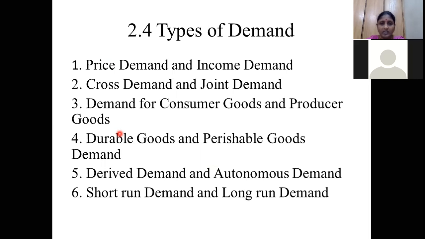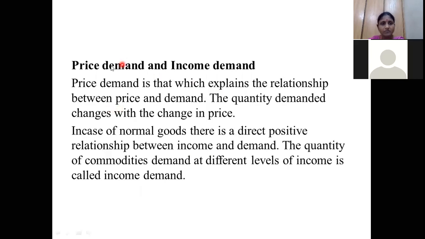Because whenever the price of a good increases, the quantity demanded of that particular product is going to be reduced. That demand is called price demand. What is price demand? It explains the relationship between the price and the demand, how the price of a product and the quantity demanded are related. So what is the relationship between the price of the product and the quantity demanded?